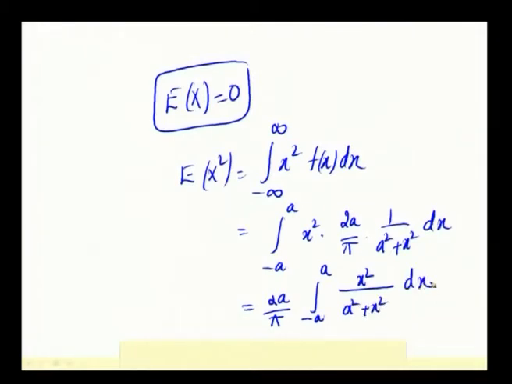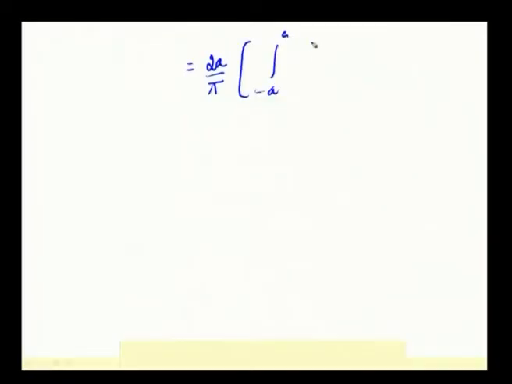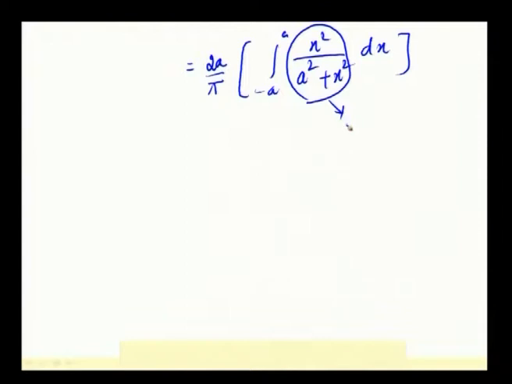This is 2a by pi into the integration from minus a to a of x square by (a square plus x square) dx. I will write it again so that we can explain this in this slide. This happens to be an even function. For an odd function and the integration from minus a to a, the integral is equal to 0. What do you say about an even function?